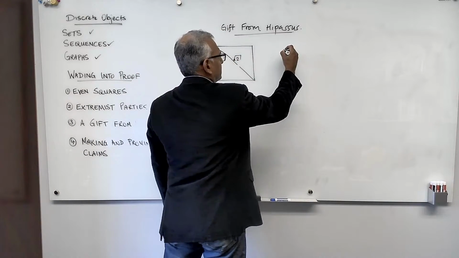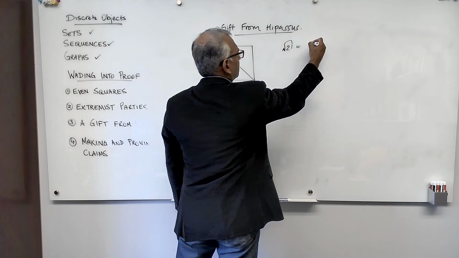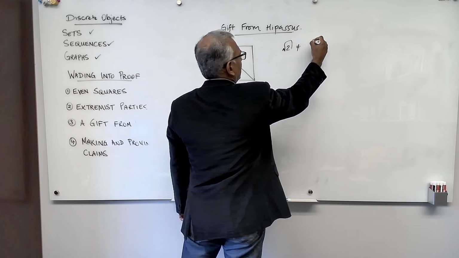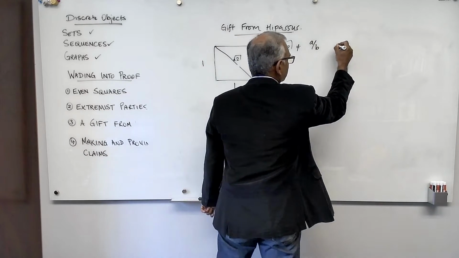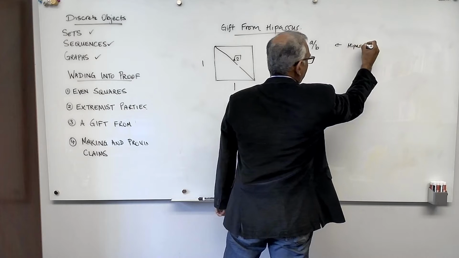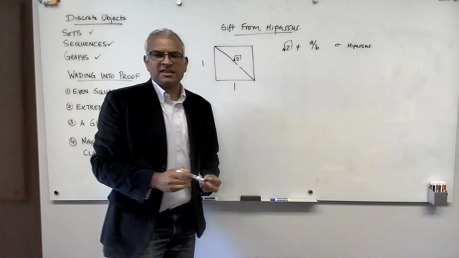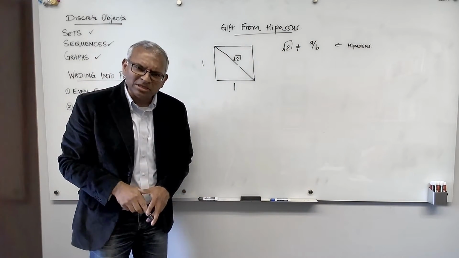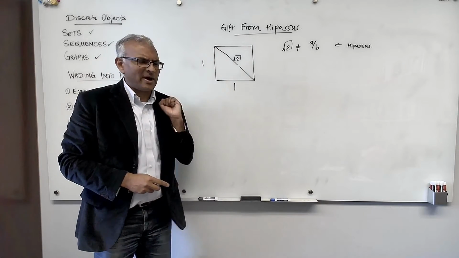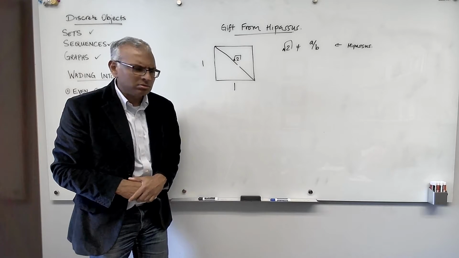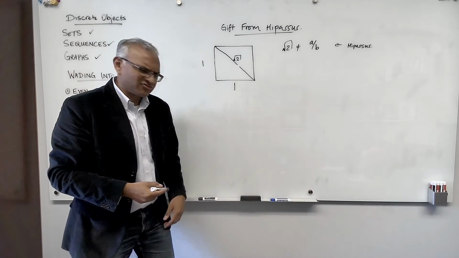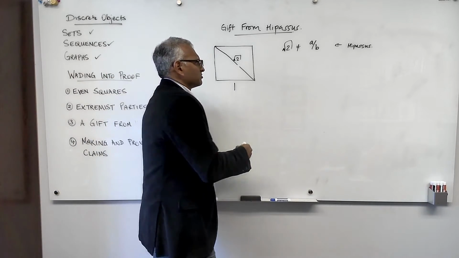Pythagoras, square root of 2 is not equal to a over b, is not a rational. So this is Hippasus. And Pythagoras says, you better prove this to me. I think you're full of you know what. And so Hippasus says, so Pythagoras, you don't think this is true? Pythagoras says, of course it's not true. It's fundamental. Everything can be represented as a ratio.